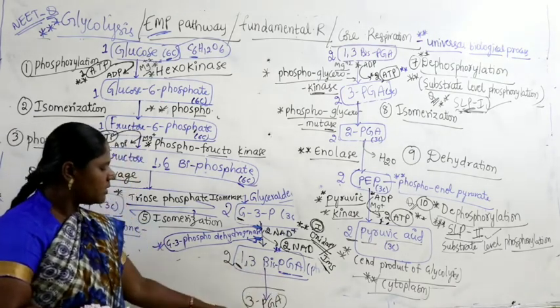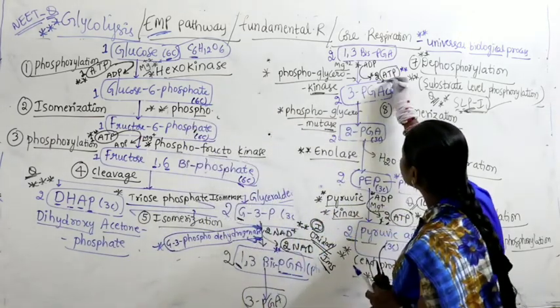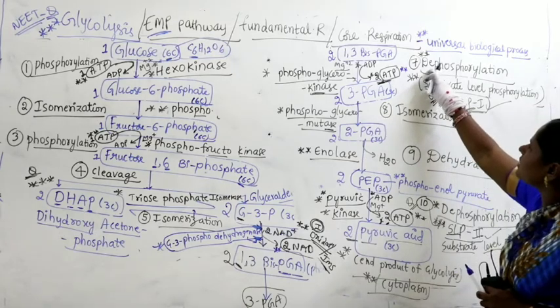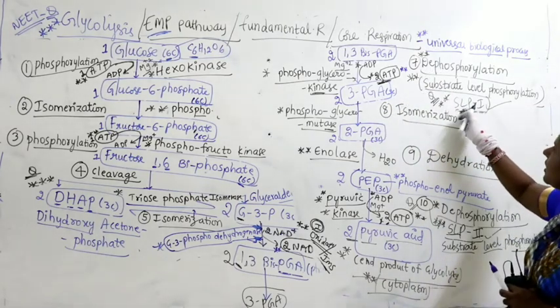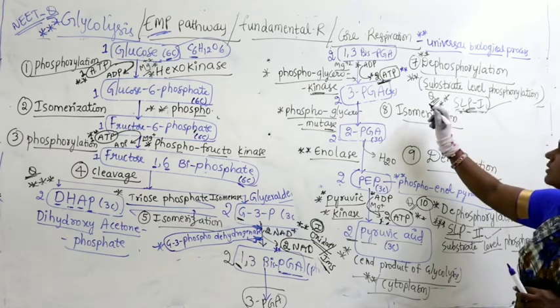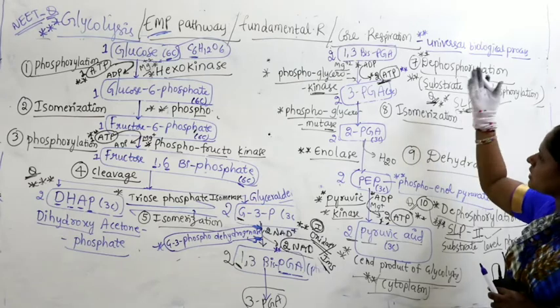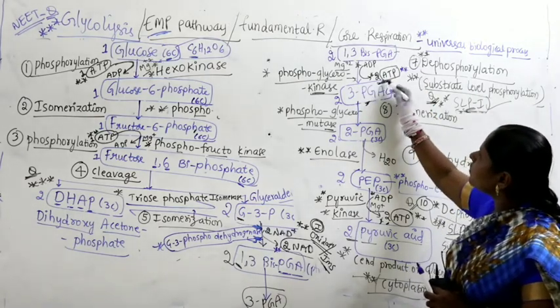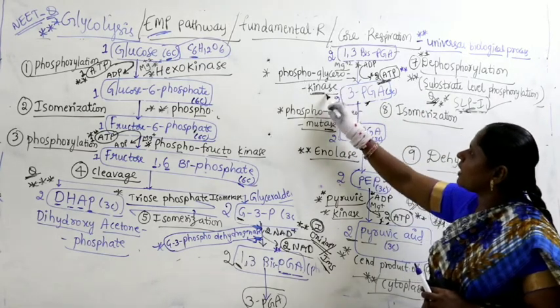1,3-bisphosphoglyceric acid converts into 3-phosphoglyceric acid and here it produces 2 molecules of ATP, and this reaction is called dephosphorylation. It is called SLP1, meaning substrate level phosphorylation. Even this question is very important: SLP1 occurs in converting what to what, means this to this. In this, 2 molecules of ATP are synthesized with the help of the enzyme phosphoglycerokinase.